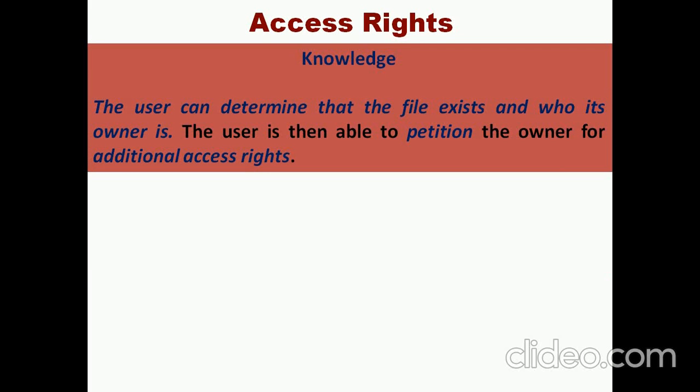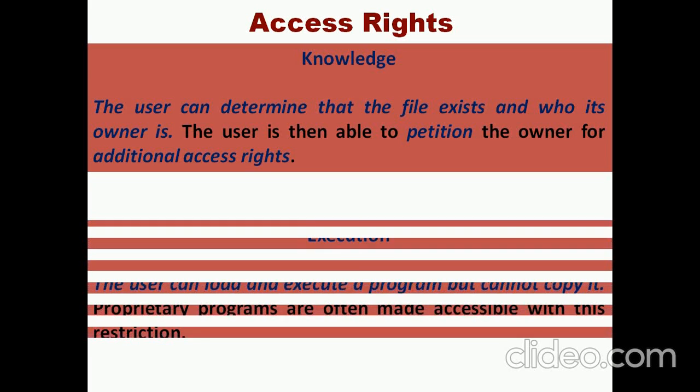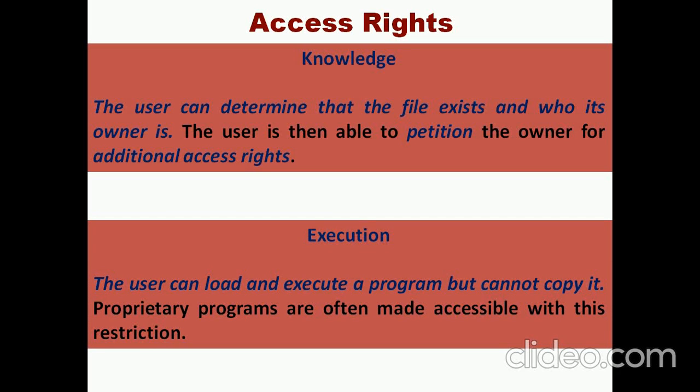Next is knowledge. In this case, the user knows that the particular file exists and who the owner is, and if they want to perform any operations, they need to get the privileges from the owner. Execution: the user can load and execute a program, but cannot copy it.